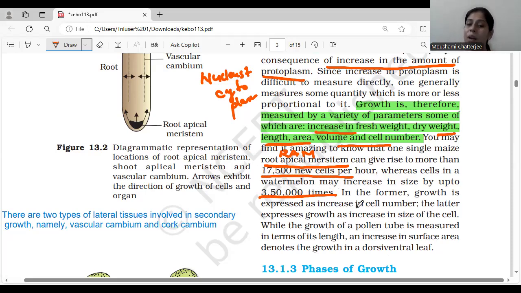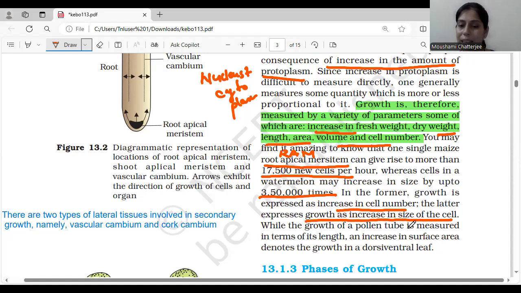We will discuss how growth happens exponentially, geometrically, or arithmetically in this chapter itself. Growth is expressed as increase in number of cells, or as increase in size of the cell.